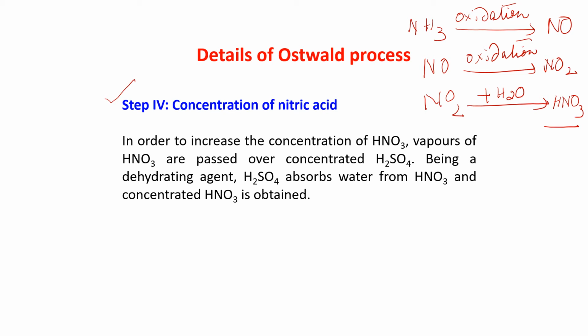Now this HNO3 is produced. The concentration of this HNO3 is increased. How? The vapor of HNO3 is passed over concentrated H2SO4. Now, as you all know, H2SO4 is a dehydrating agent. It absorbs water from HNO3 and concentrated HNO3 is obtained. So these are the 4 steps of the Ostwald process. The reactions are also given and the full process is given here.